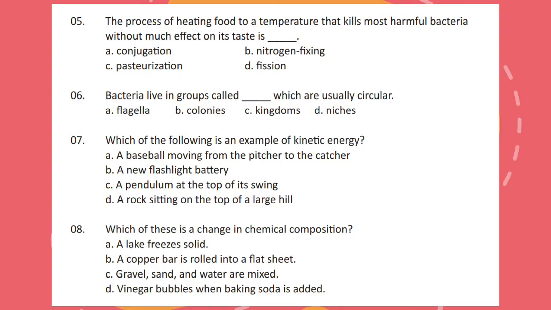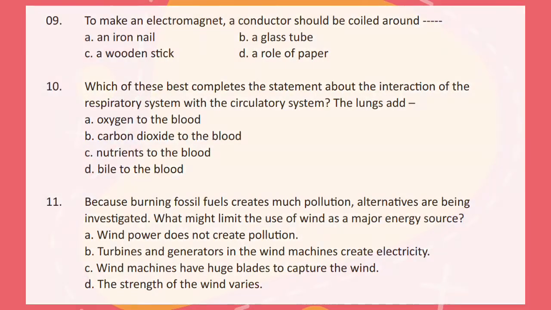Question 8. Which of these is a change in chemical composition? Question 9. To make an electromagnet, a conductor should be coiled around. Question 10. Which of these best completes the statement about the interaction of the respiratory system with the circulatory system? The lungs add dash.